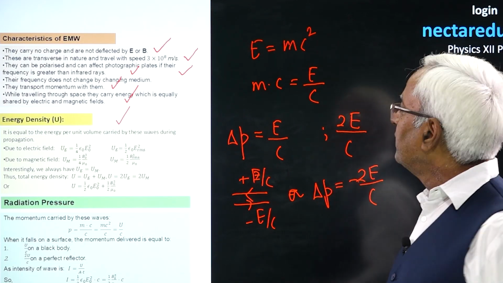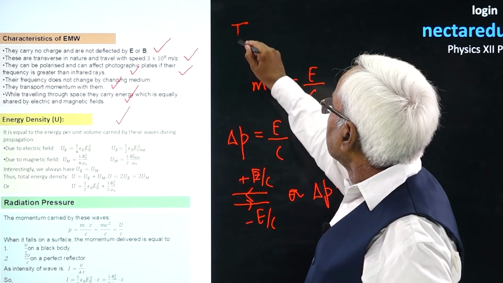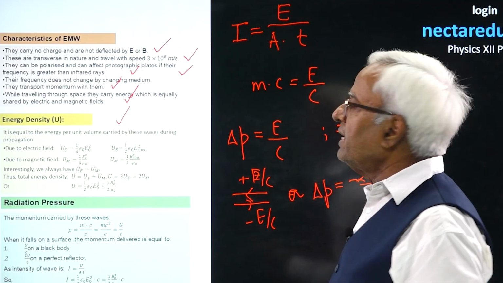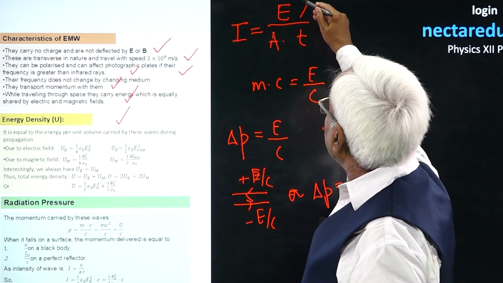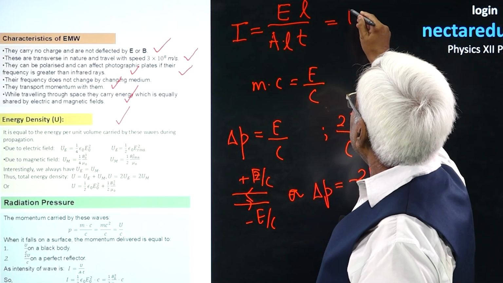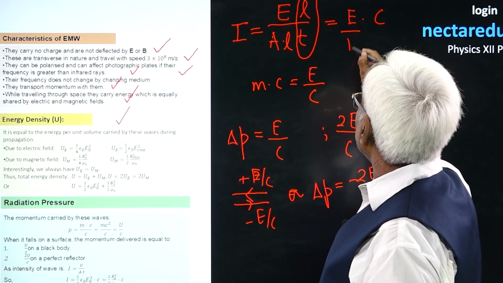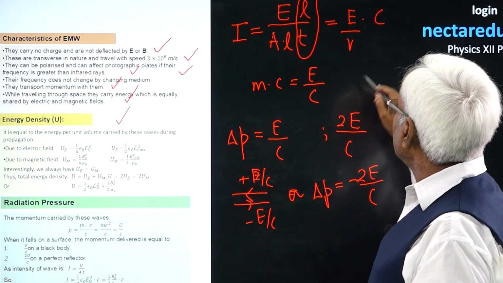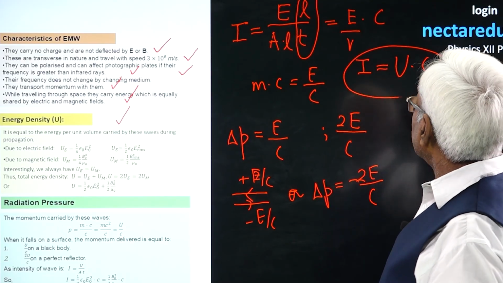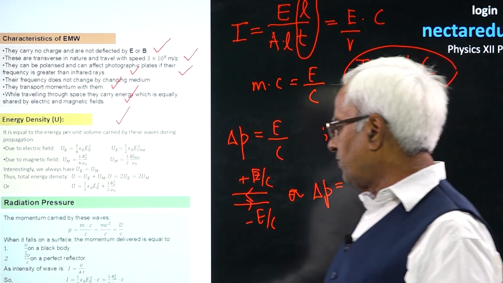You see, the intensity is given by energy per unit area per unit time. This could also be written as, you see, I have multiplied and divided by length. Now what becomes E into c: length upon time is velocity, and area into length is going to be volume. Energy per unit volume is nothing but energy density. So this is one important relation. Intensity is also equal to energy density into speed of light. That's what is written over here.